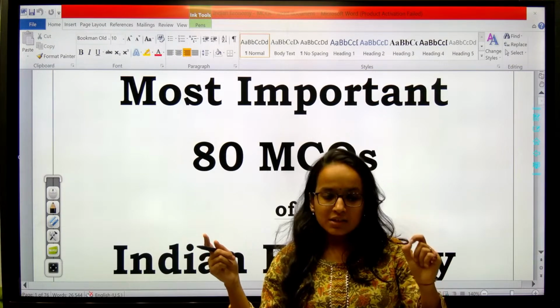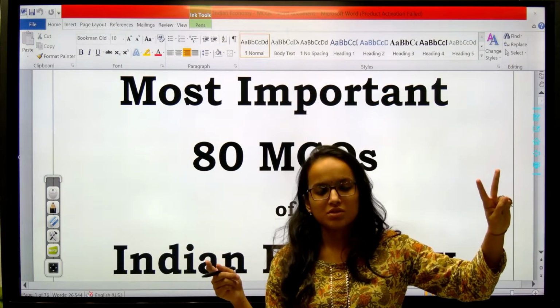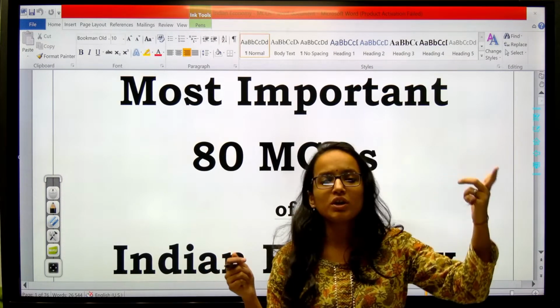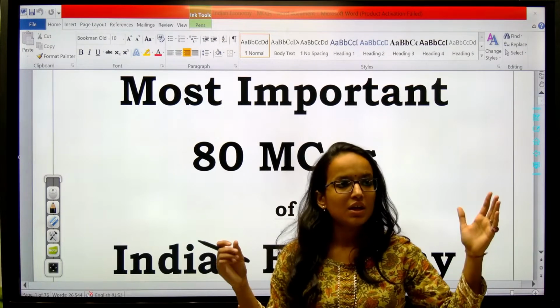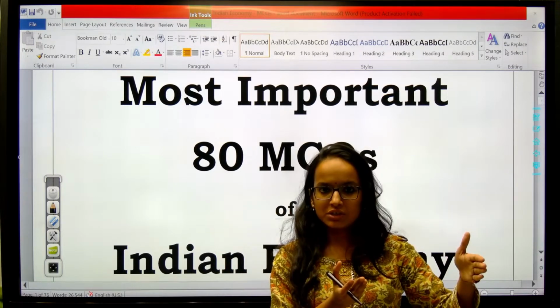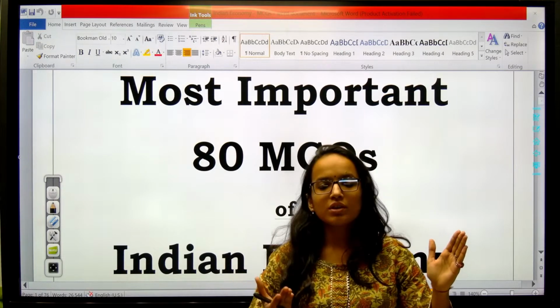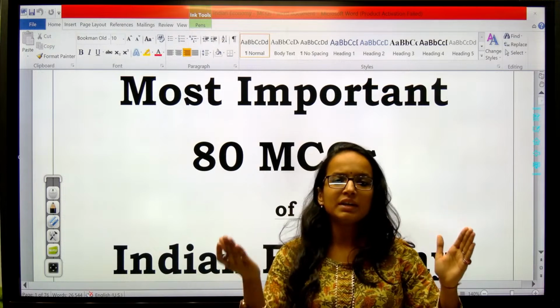UPSC has asked questions from trend based part as well as from application based part. It does not ask you a fact like what is the repo rate. If it has to ask, it will ask like this: you are given an inflationary situation, what is the most likely step which MPC or RBI will take to contain that inflation? Will it reduce repo? Will it increase repo?